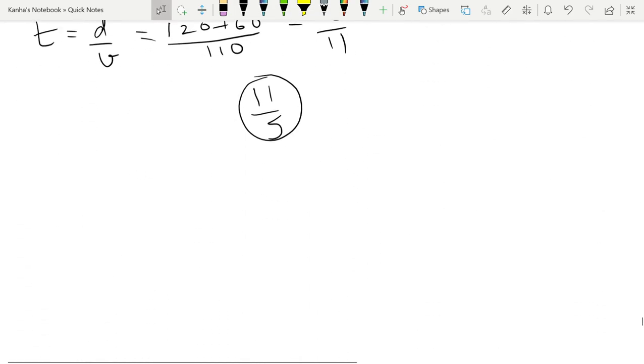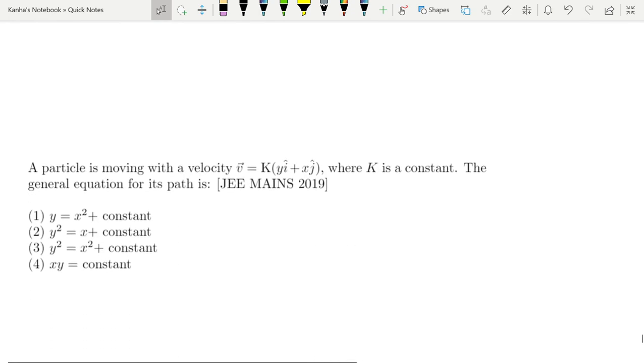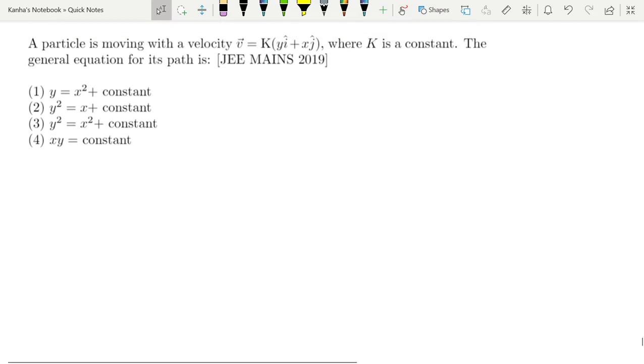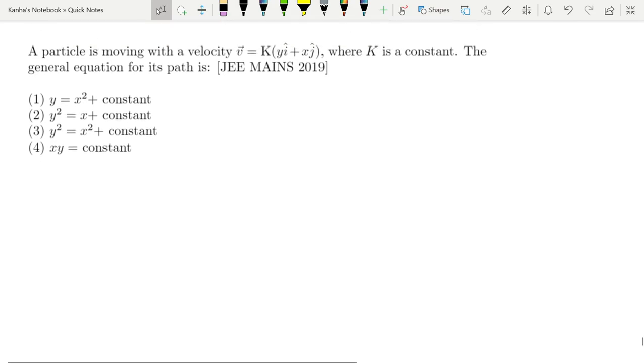All right, 1 hour is almost up, so I will just quickly wrap up the problems. There are 2 more problems left, so just bear with me. I think 1 more problem is left. This is the last one. So why am I taking this problem? Because every year the equation of path or the equation of trajectory is used in some way or the other, either in this question or in some other context.